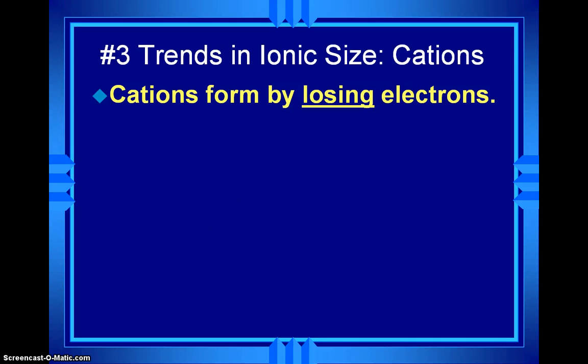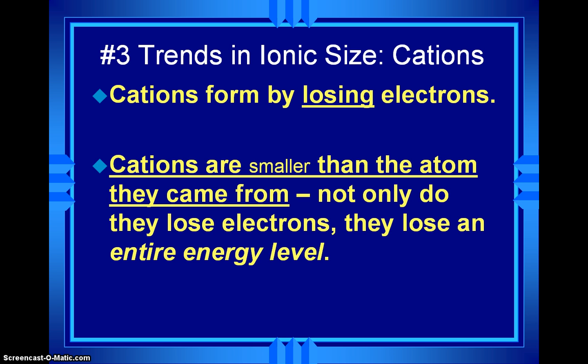In this video, we're going to talk about the third trend, which is trends in ionic size. So we're going to talk about cations first. Remember that cations form by losing electrons. They become positively charged because they lose an electron. And remember, a cation is going to form because it's going to lose the electron or electrons from its outermost energy level.